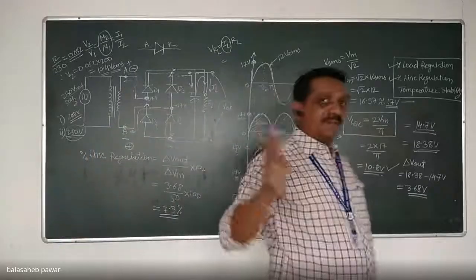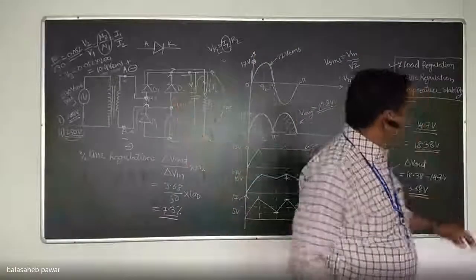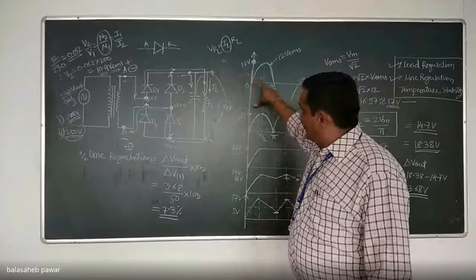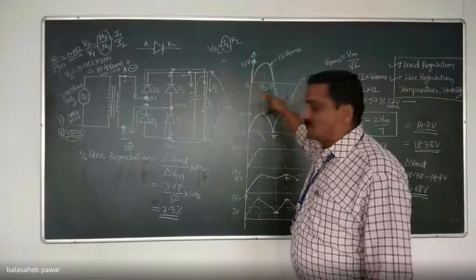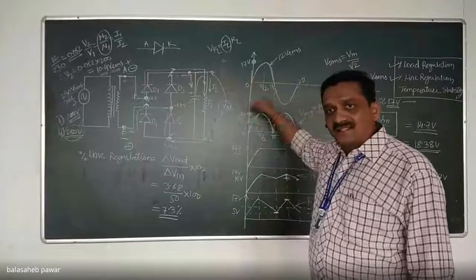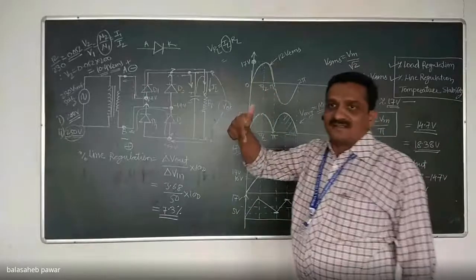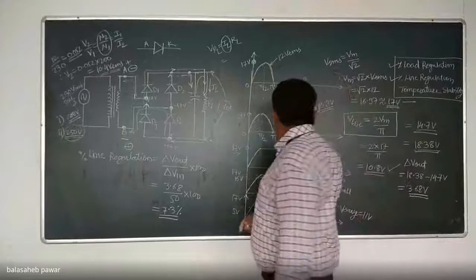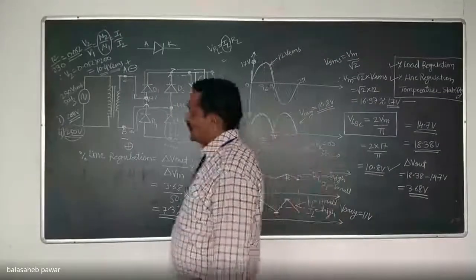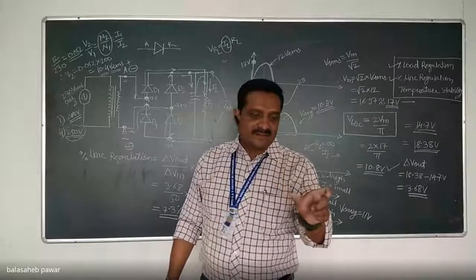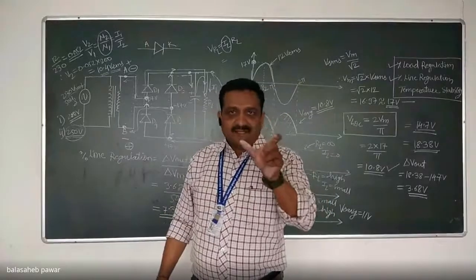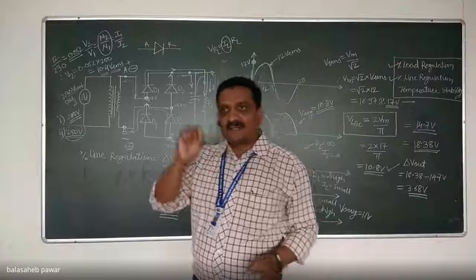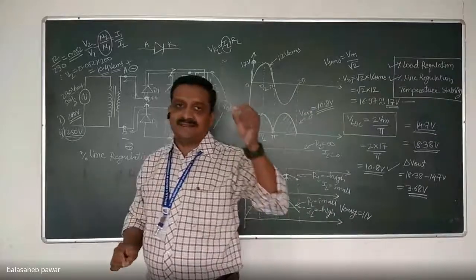Because even if supply voltage is constant, but if there is change in load current, that means the load connected to the output of that device, even if there is change in load current, the voltage across that device, the output of that device, remains constant. Hence in the previous formula, voltage at no load minus voltage at full load, the numerator remains 0.